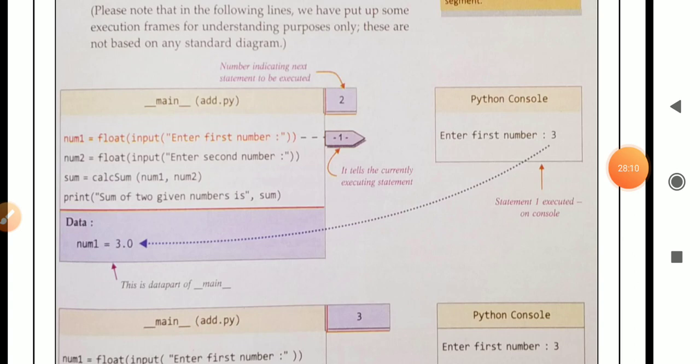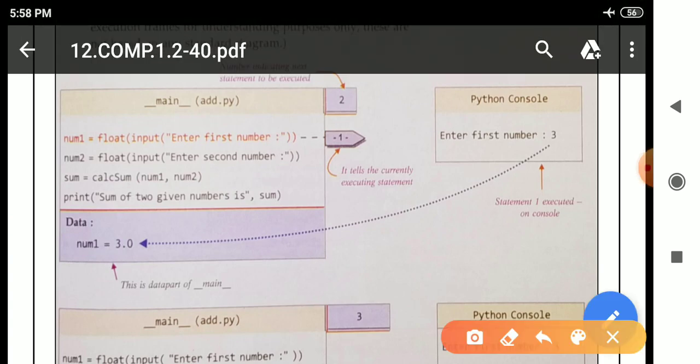The execution of the program starts from the top-most level segment, means __main__, this line where we are accepting input from the user. So this particular line will execute first, and in the Python console we can see enter first number.